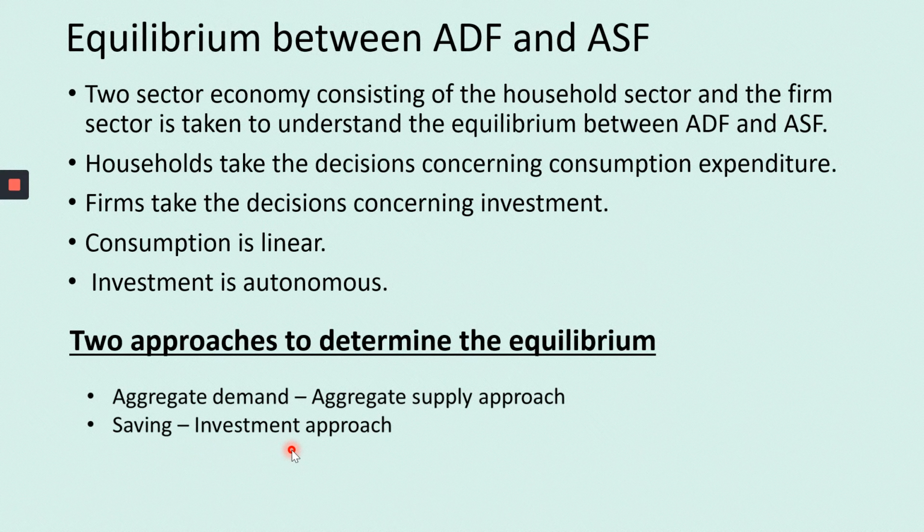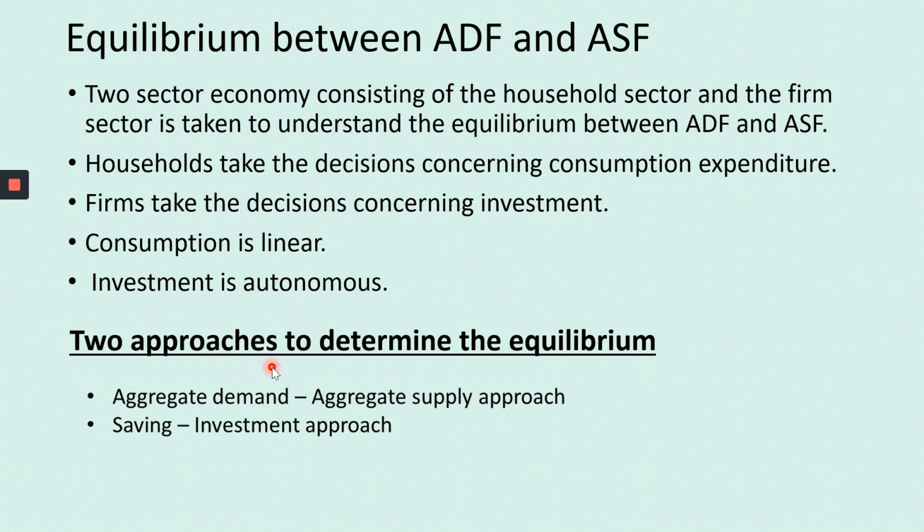I think I am clear up to this point. So first I said what is equilibrium, how to find out equilibrium between ADF and ASF. So we have taken a two-sector economy, the household and the business. The household takes decisions concerning consumption expenditure, and the firms take the decision concerning investment. Consumption is linear and investment is autonomous. This you will be writing in the first paragraph.